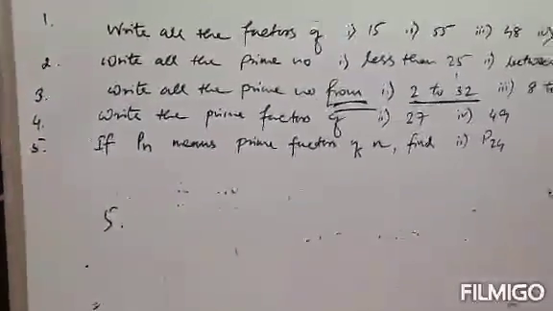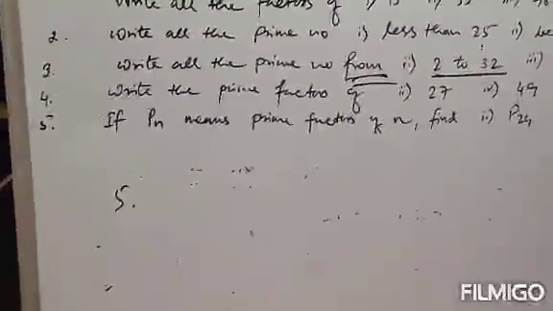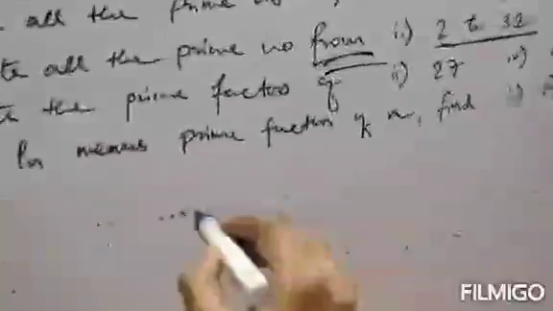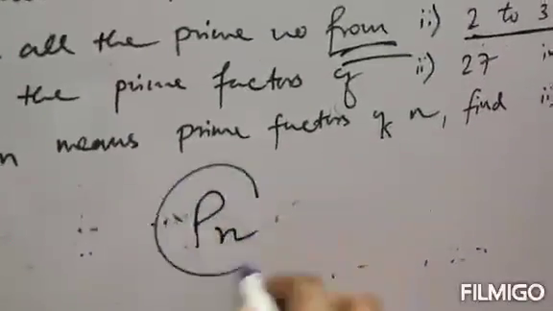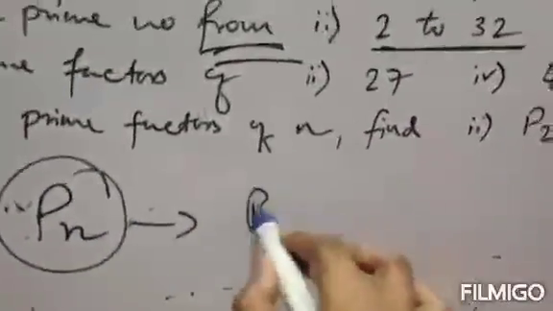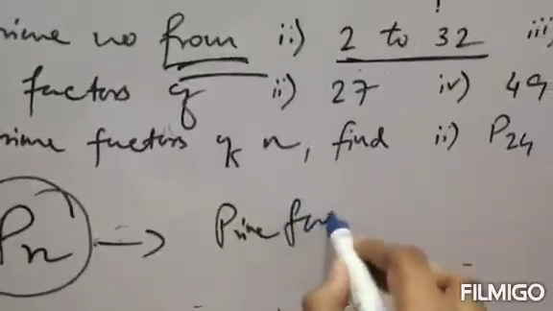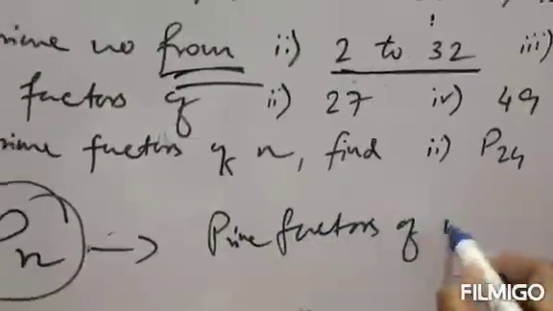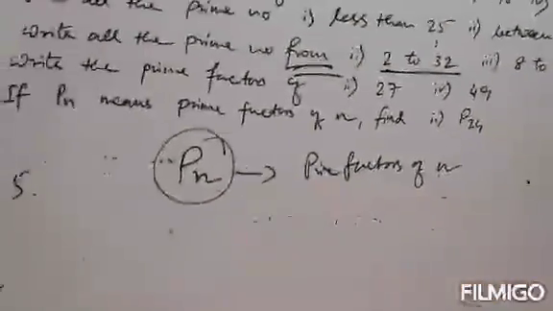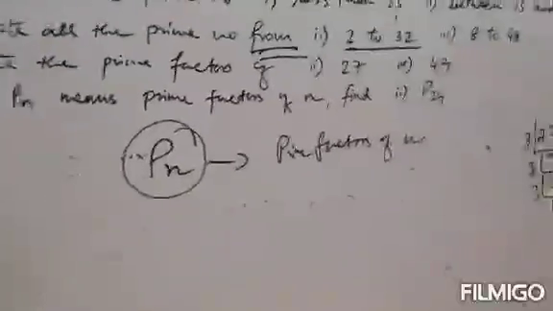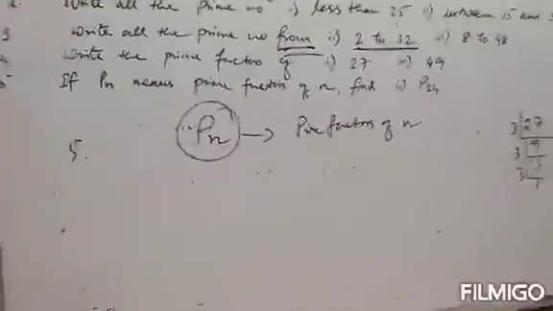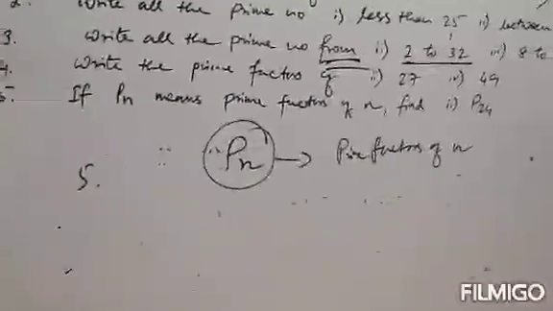Next, question number 5. If Pn means prime factors of n, find P24. That is, Pn means prime factors of n. If Pn is prime factors of n, find P24. We have to find P24. So we will first find the factors of 24.